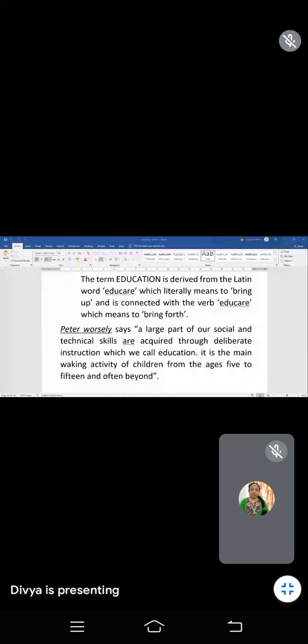Peter Worsley says a large part of our social and technical skills are acquired through deliberate instruction, which we call education.